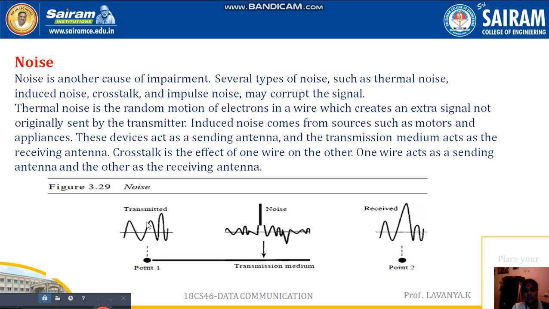This is what I am supposed to transfer from the user, but in between, different types of noises interfere with the original signal, whichever we are going to send. Then finally it is going to receive some other type of signal at the receiver side. This we call noise.